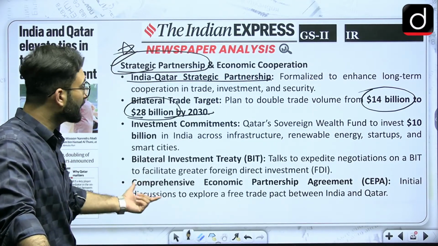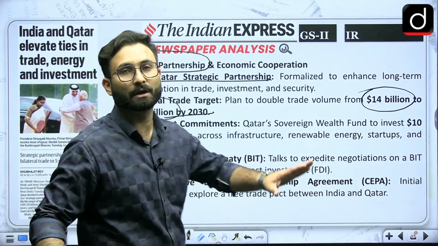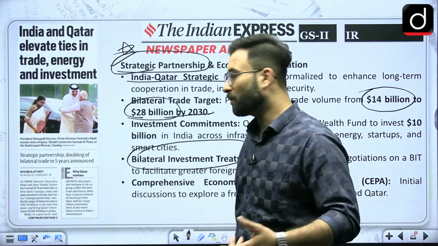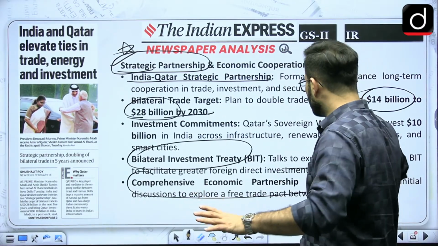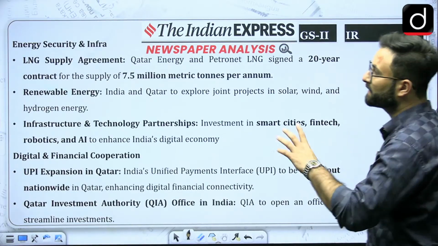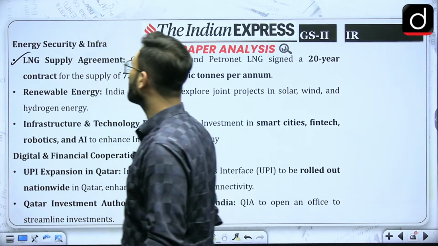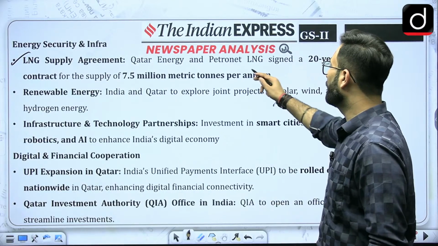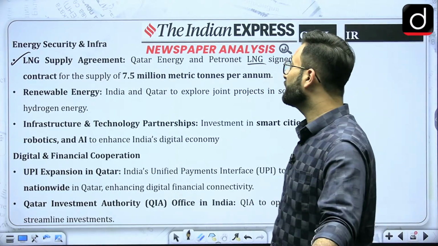Coming to the next one, comprehensive economic partnership agreement, initial discussion to explore the free trade pact between the two countries. Now there are two things: the bilateral investment treaty, where talks have been going on, and then the comprehensive economic partnership agreement, which is kind of an FTA that will be talked about by the two countries. Okay, so that is something. Coming to the next thing, that is energy, security and infrastructure. The LNG supply agreement, which we already have: Qatar Energy and Petronet LNG signed a 20-year contract for supplying 7.5 million metric tons per annum.